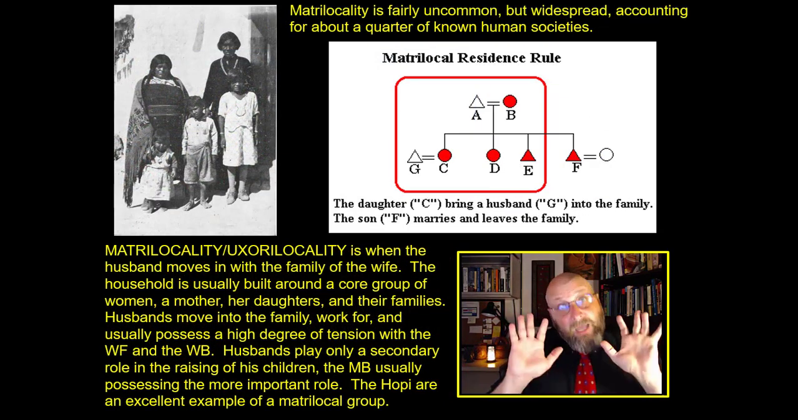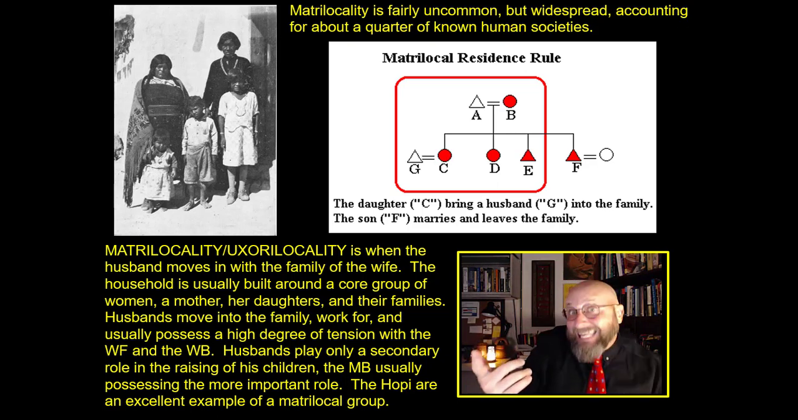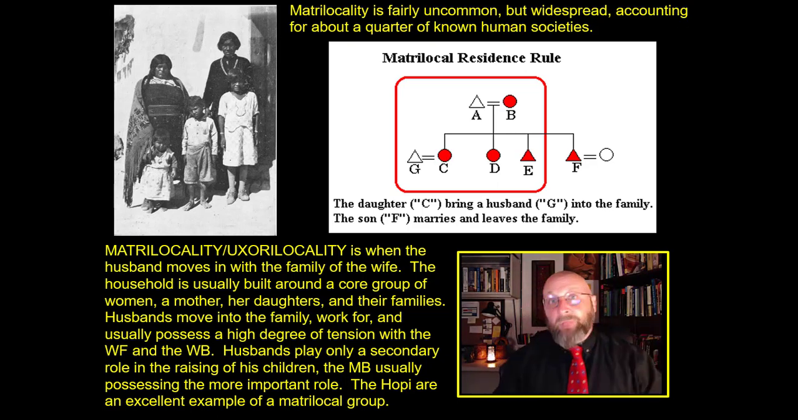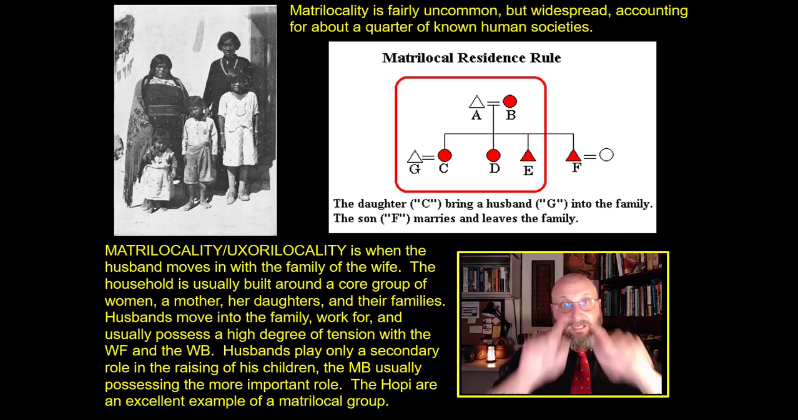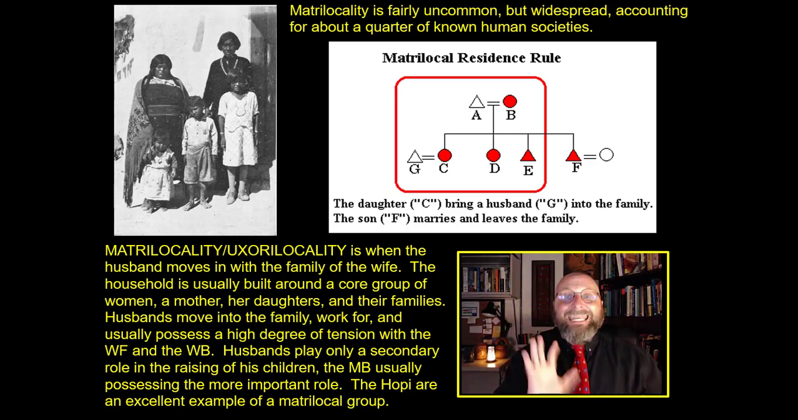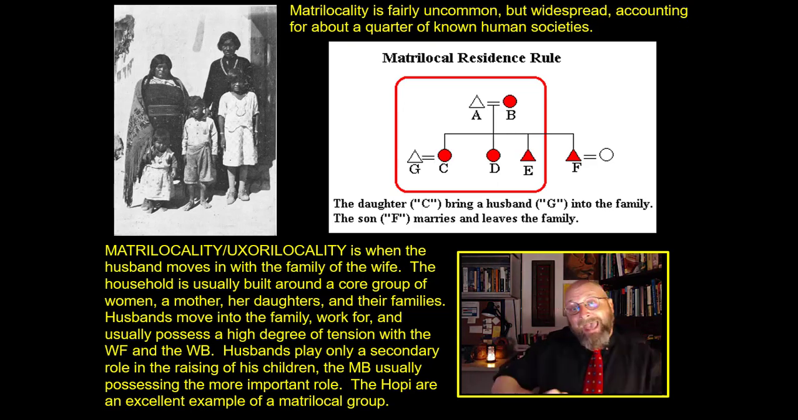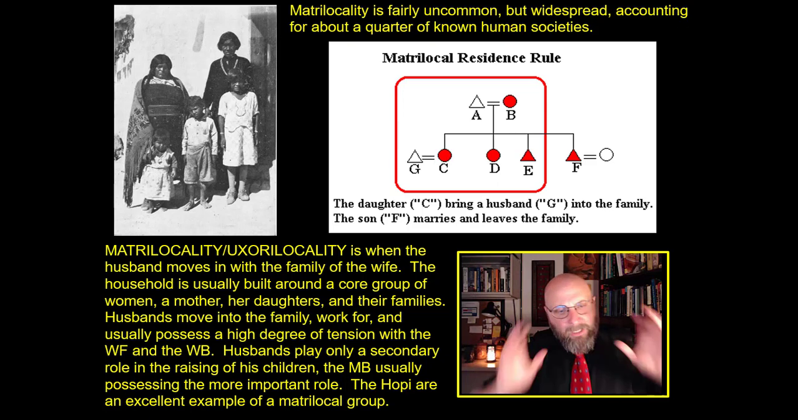Now let's talk about matrilocality. Just like we have patrilineality and matrilineality, we have patrilocality and matrilocality. Matrilocality is fairly uncommon, but it is quite widespread, and basically it accounts for about a quarter of known human societies. If you look at the chart right above my head, that red outline is the household. You'll note that men marry into the household of their wife, and sons and brothers marry out of the household and into adjoining households of their wives.